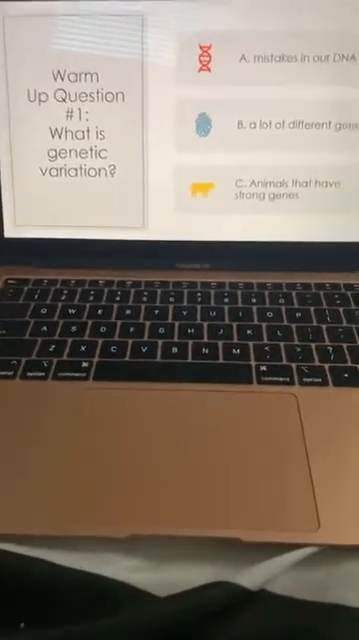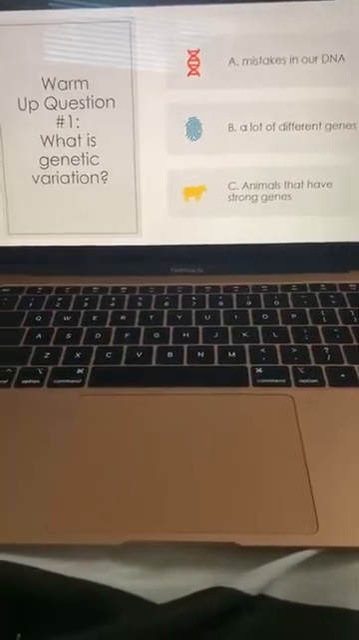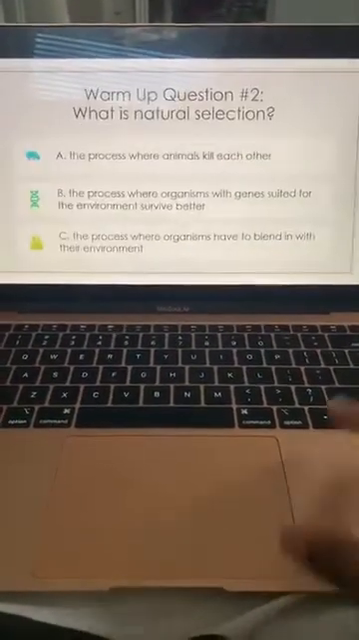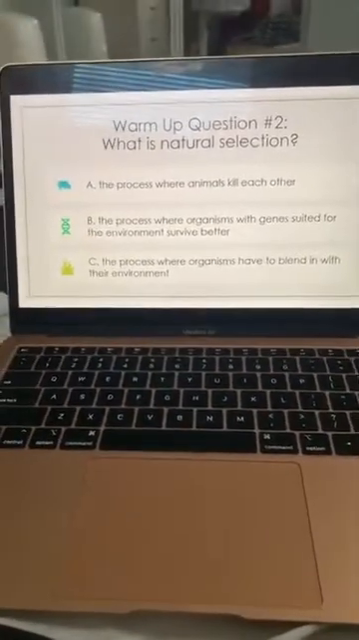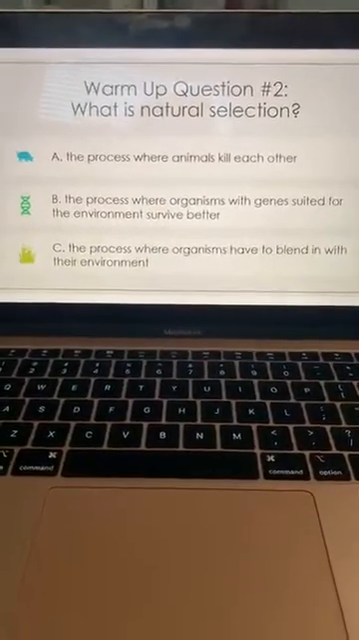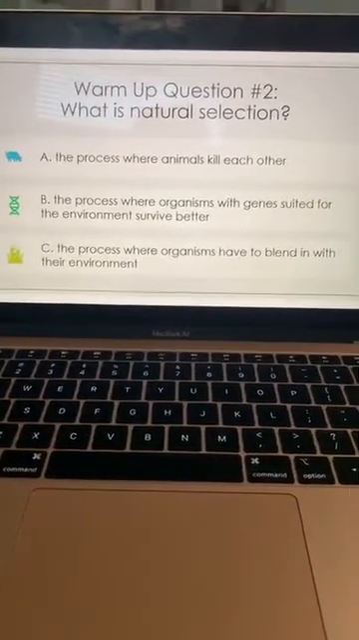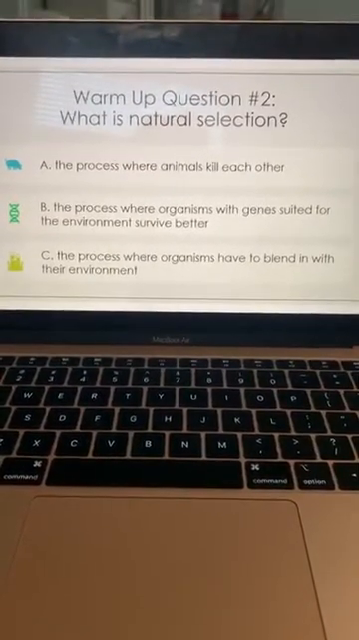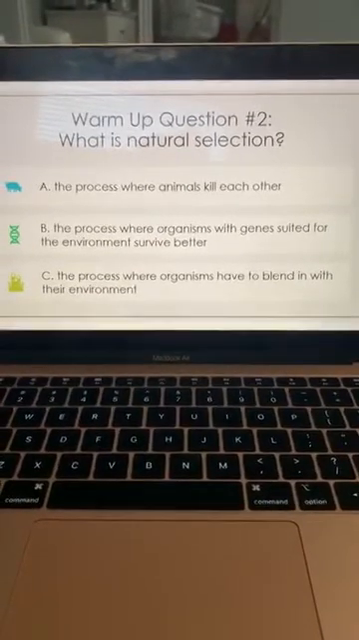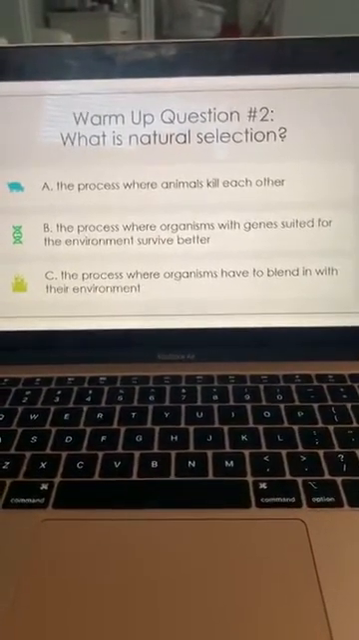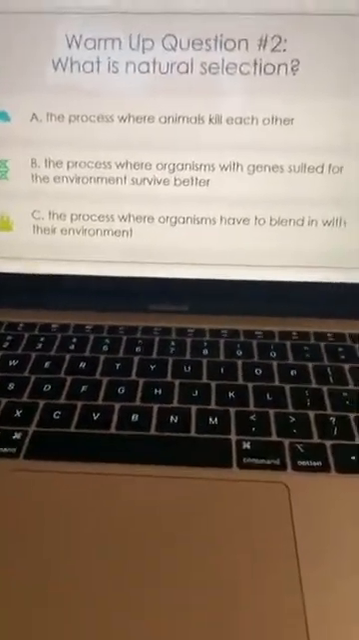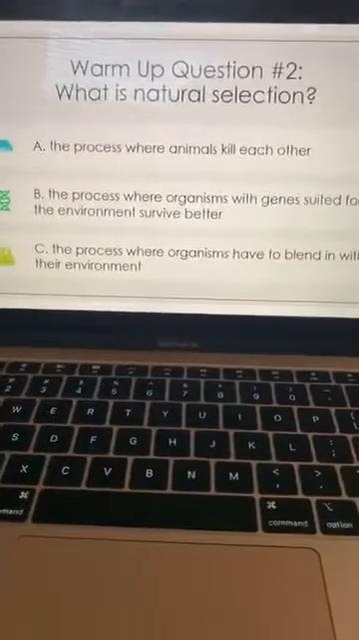All right, moving on to question number 2. Thank you, Isaiah, for jumping in and getting started right away. Question number 2: What is natural selection? Is it A, the process where animals kill each other? B, the process where organisms with genes suited for the environment survive better? Or is it C, the process where organisms have to blend in with their environment? What is natural selection?